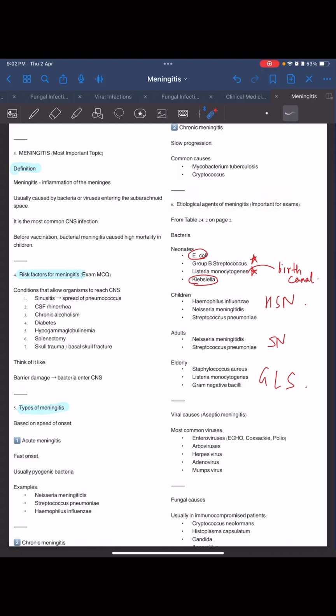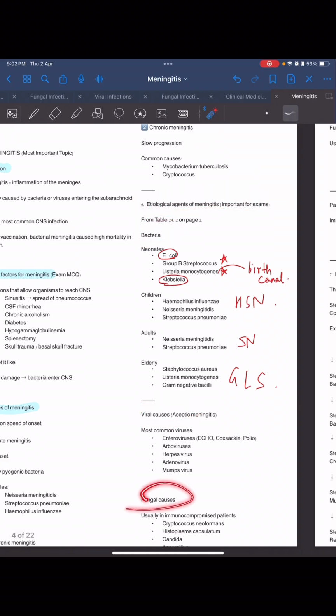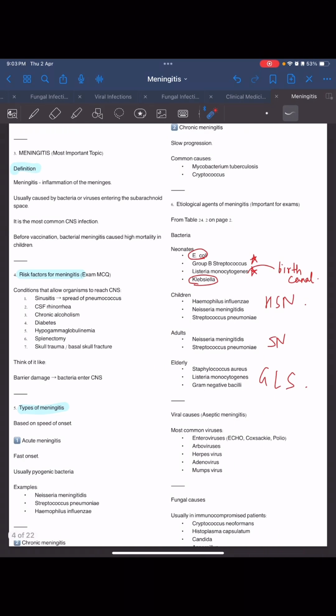What are the etiological agents of meningitis, like causative organisms? They are bacteria, virus, fungi, and parasites. Okay, so first of all, let us take bacteria. In neonates it is due to E. coli, group B streptococcus, Listeria monocytogenes, Klebsiella. E. coli and Klebsiella, both gram-negative, group B streptococcus, and Listeria monocytogenes in neonates. Okay, then 4 in neonates. If 4 is written like this, it will look like N. So there are 4 causes that will cause meningitis in neonates.